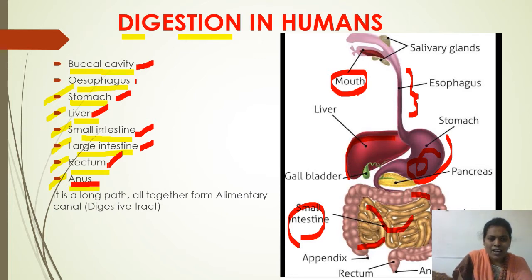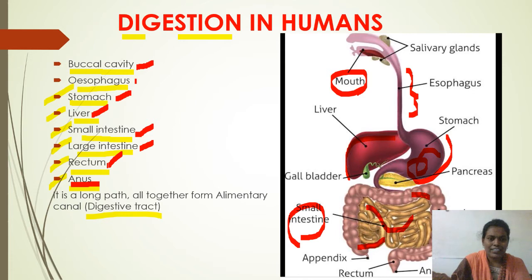It is a long path altogether that forms the alimentary canal. From mouth to anus, this is one long tubular structure. It is one tract. This is one long path. This is called the alimentary canal, or also called the digestive tract.